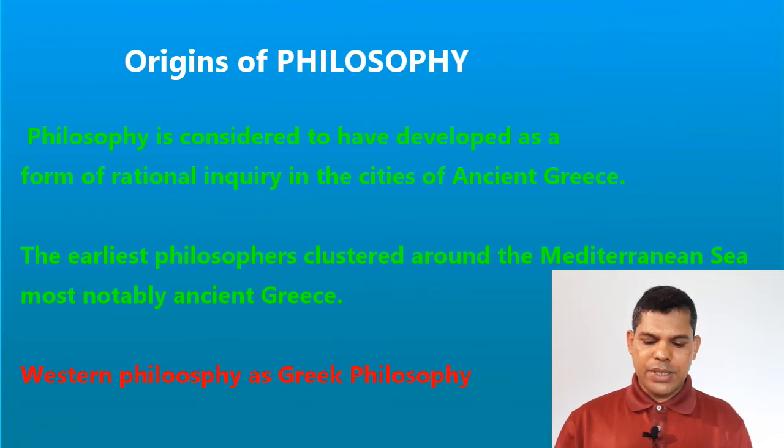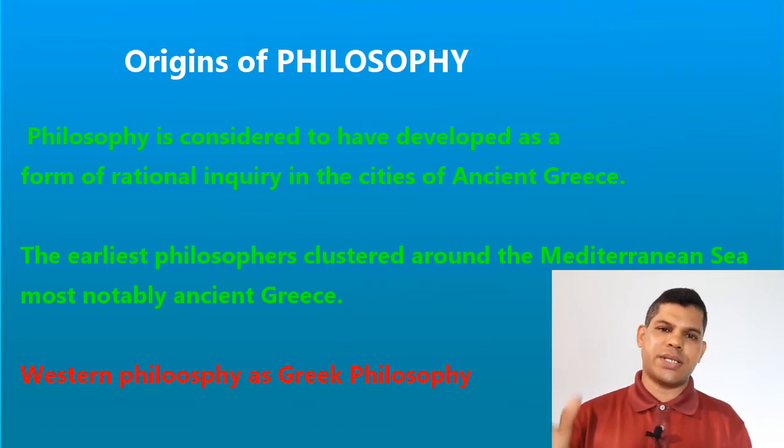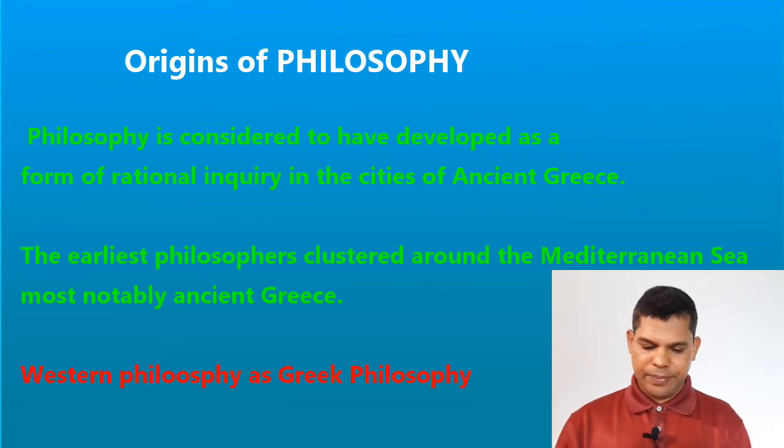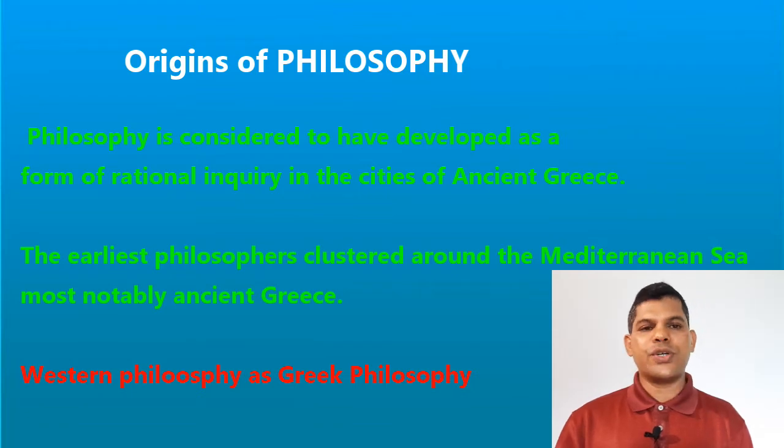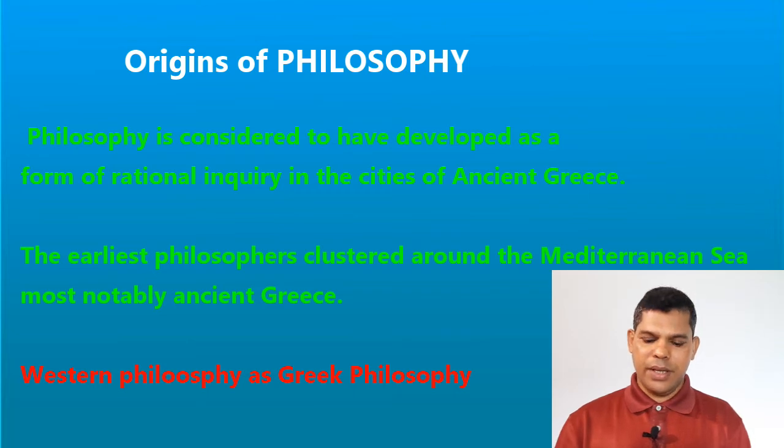The main reason for the development of philosophy in ancient Greece is nothing but the rational enquiry which began in ancient Greece. So, rational enquiry was one of the important reasons why philosophy began. The earliest philosophers were found around the Mediterranean Sea in ancient Greece.